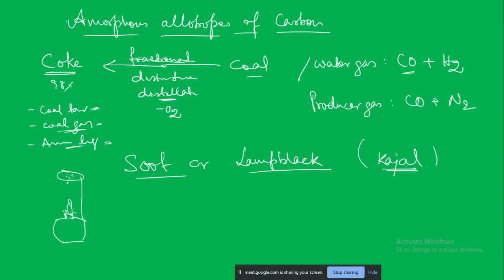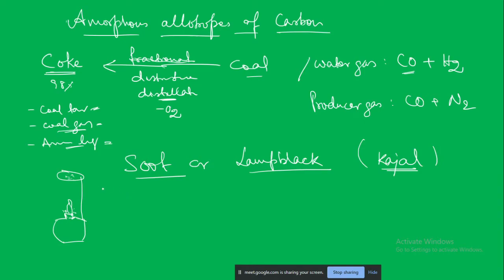Do you think this kind of carbon will be a good conductor of heat and electricity? No, sir, it will not be. Because elemental carbon, is it a metal or non-metal? Non-metal. And all of us know that non-metals are bad conductors of heat and electricity.